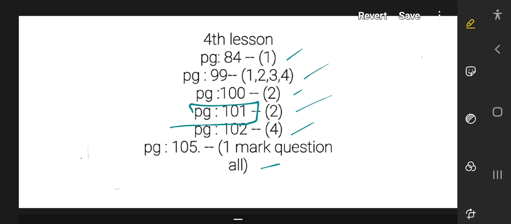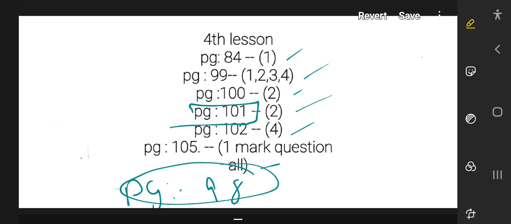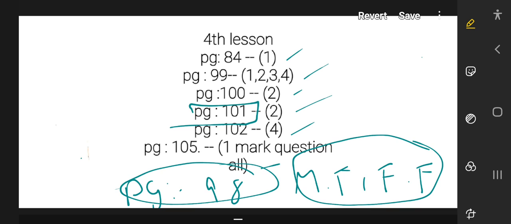And open page number 98. There you can see a male flower and a female flower and their parts. You can see their parts also. You have to learn that question.